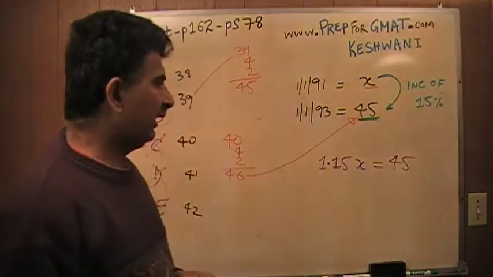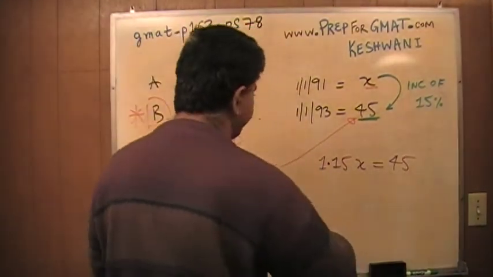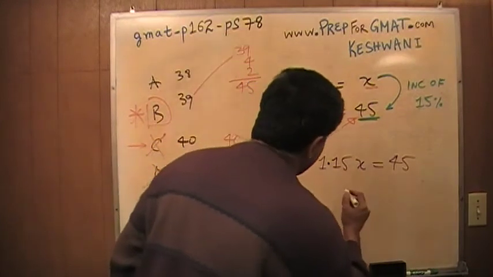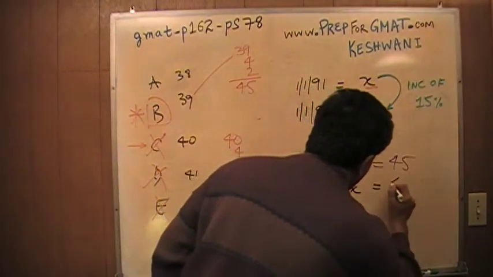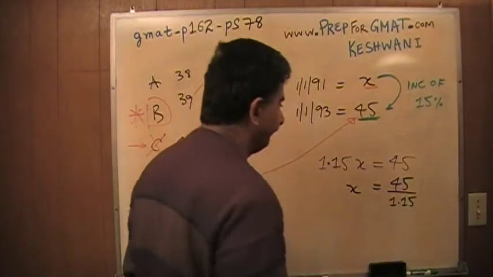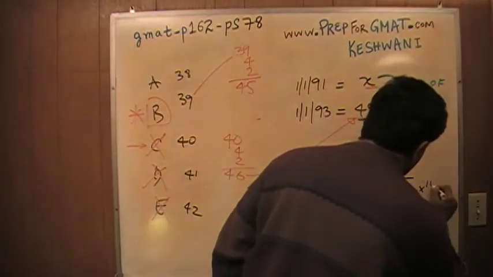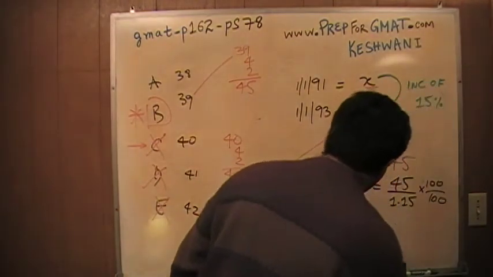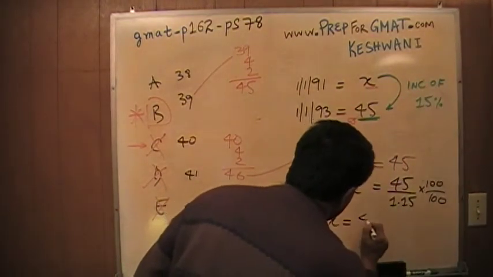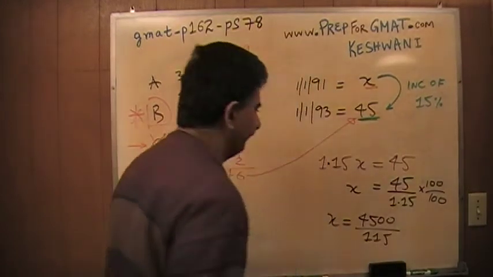It has to equal 45, and from that point on you just have to solve for x. So let's do it. Divide both sides by 1.15. To get rid of the decimal, I multiply the top and the bottom by 100, and x equals 4500 divided by this.